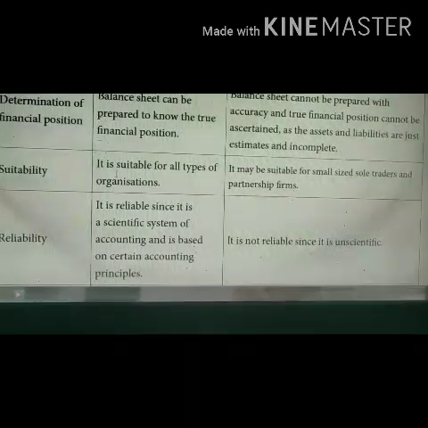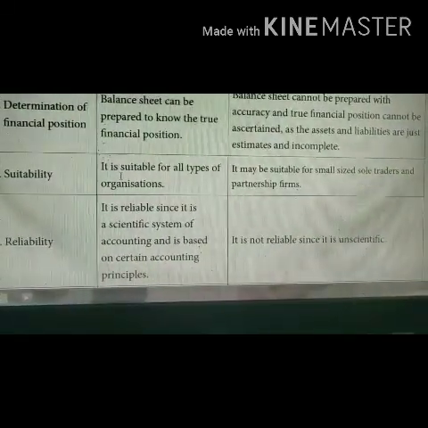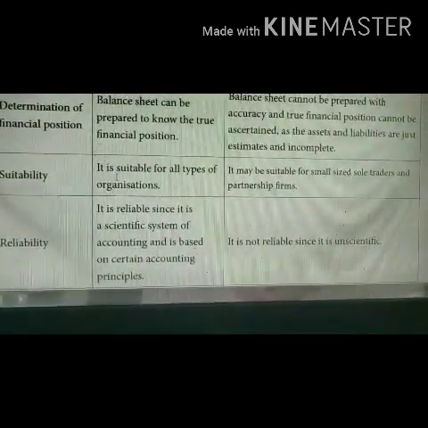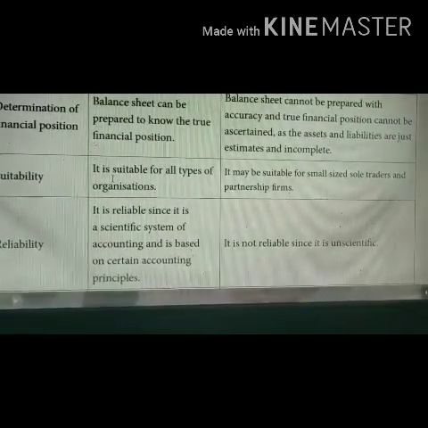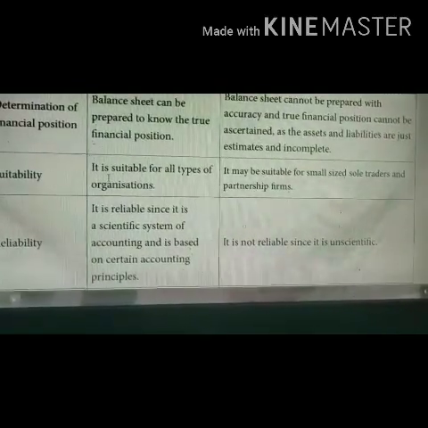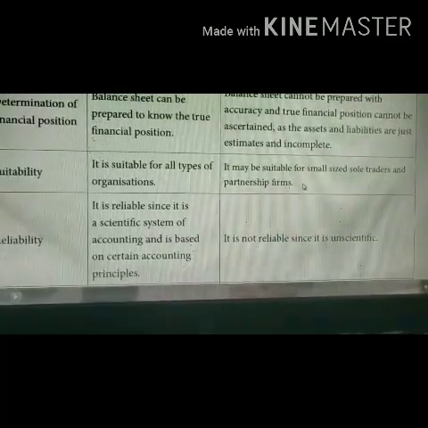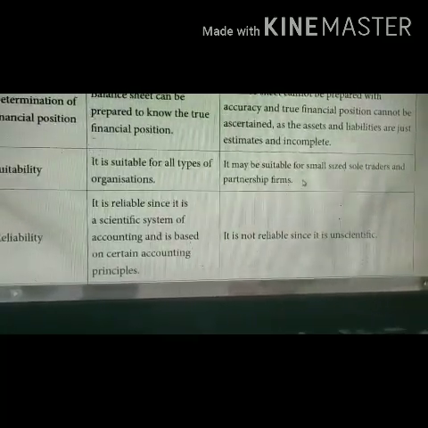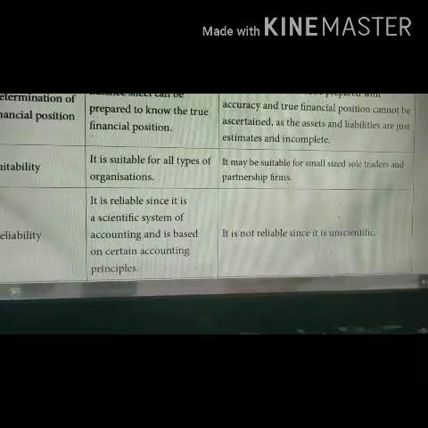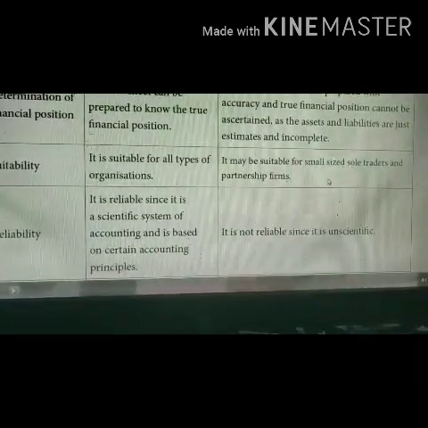Suitability. The double entry system of bookkeeping is suitable for all kinds of firms, whether small, medium or large. So it is suitable for all types of organizations. In case of incomplete records, it may be suitable for small size sole traders and partnership firms.